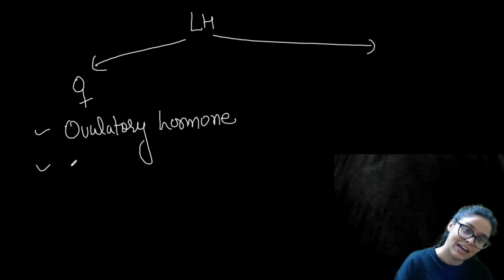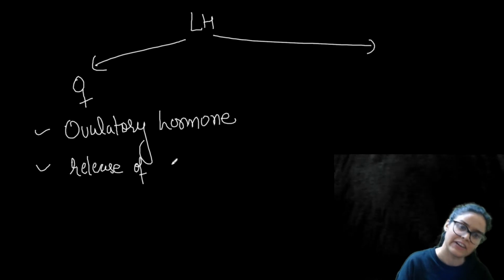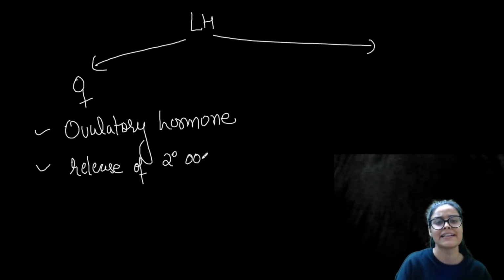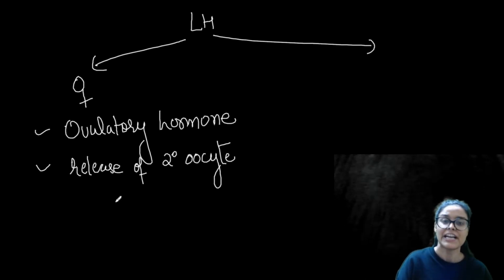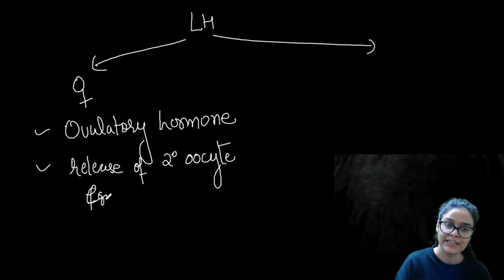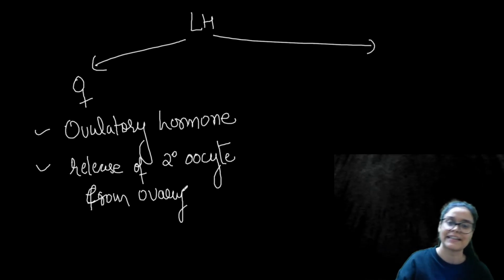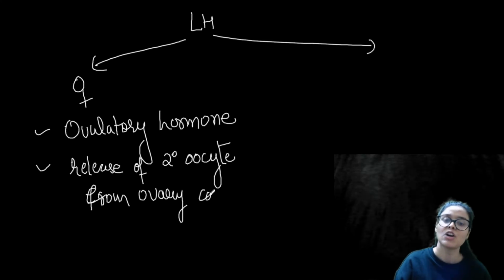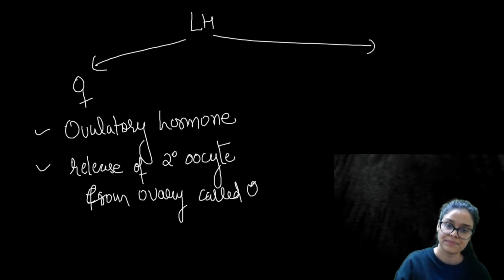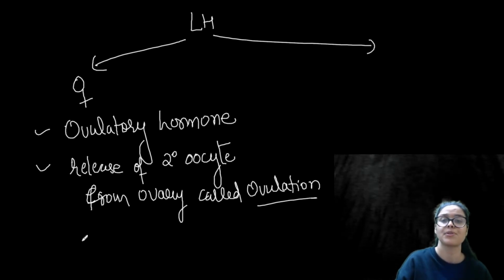The egg is released in the secondary oocyte condition. The Graafian follicle ruptures and releases the secondary oocyte from the ovary, which is called ovulation. This is something you have to remember.